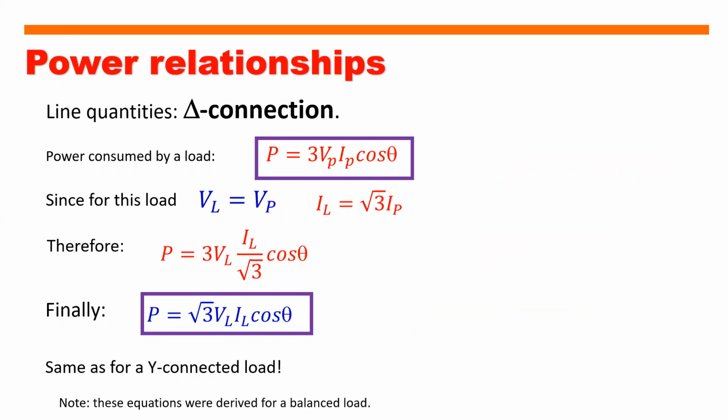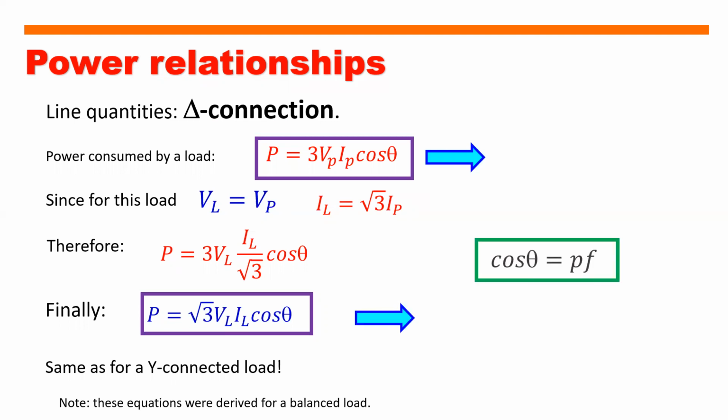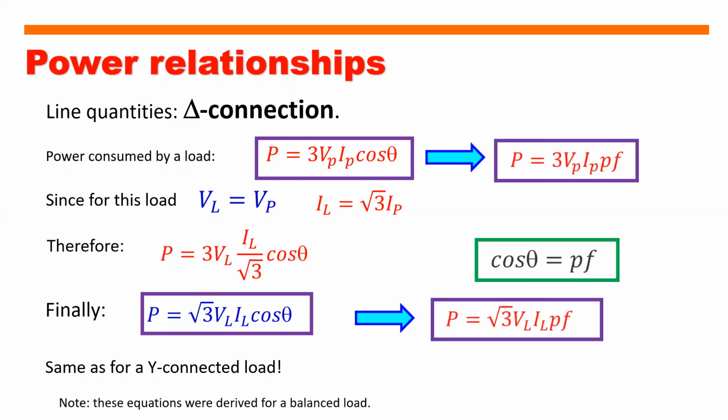So power is equal to 3 multiplied by the phase voltage, phase current, and cosine theta. On the other hand, if you're going to use the line voltages, that will be equal to square root of 3 multiplied by the line voltage, multiplied by the line current, multiplied by cosine theta. Since cosine theta is equal to power factor, then we can say, katulad nung ginawa natin kanina, ang multiplier na natin ay power factor.